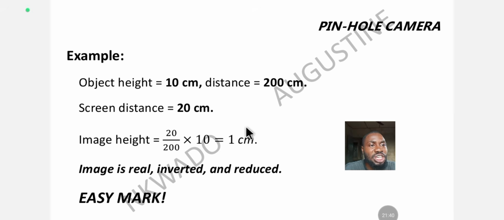It's very, very easy. All you need to do is to substitute. We already have our object height here, which is 10 centimeters. Times the object distance, 200 centimeters. This one is the screen distance, that's the distance from the pinhole to the screen, which is 20 centimeters. So 20 over 200 times 10 is equal to 1 centimeter. This times this gives you 200 over 200, equal to 1 centimeter. So the image height is equal to 1 centimeter.